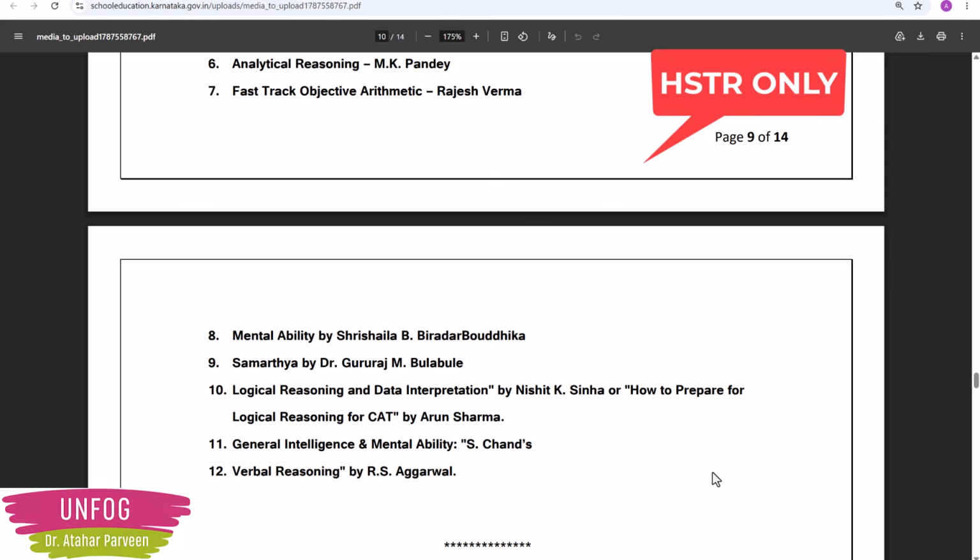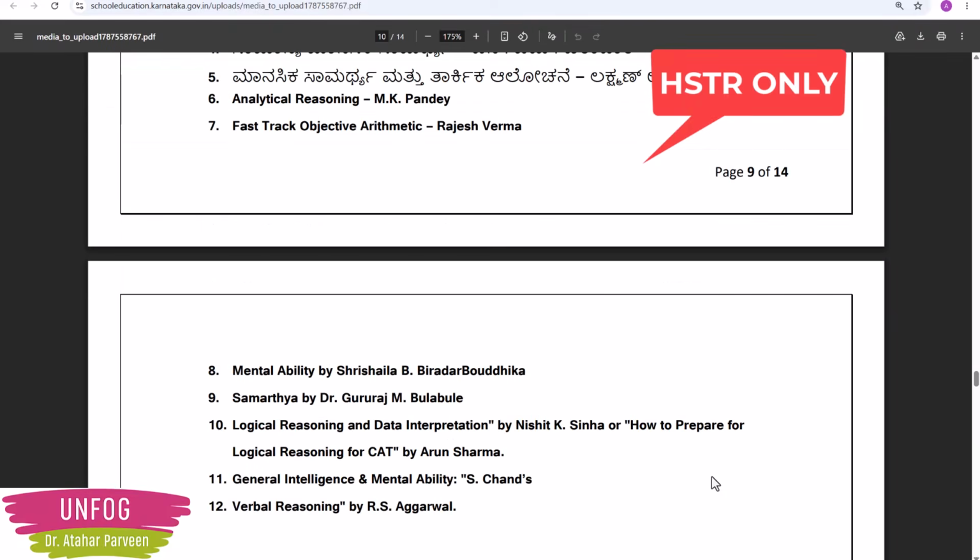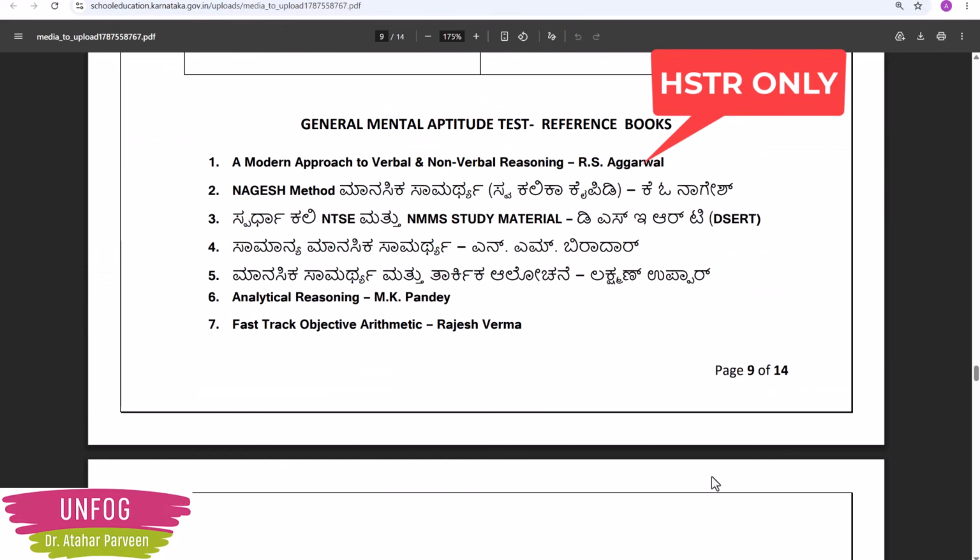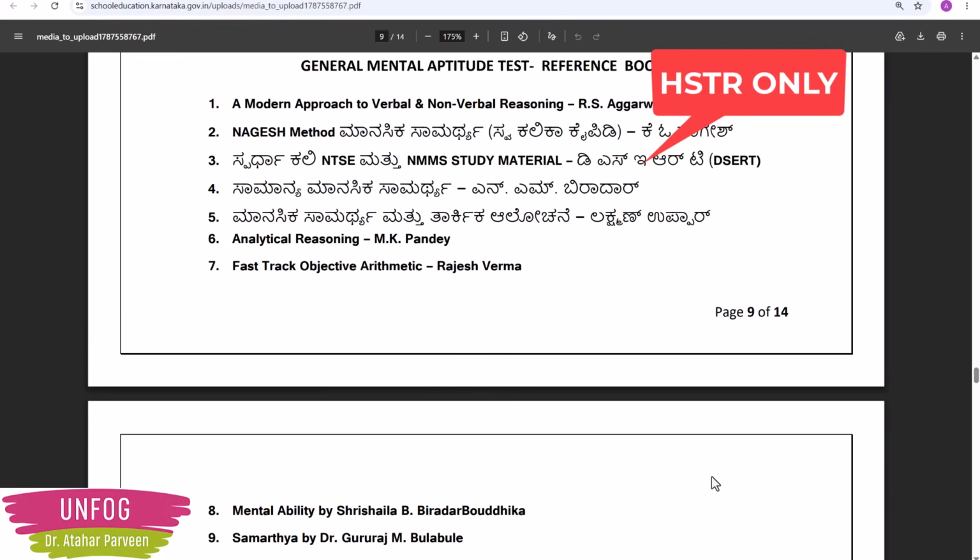And then they have given logical reasoning books and one is also related to how to prepare for logical reasoning for CAT by Varun Sharma, and mental ability and general intelligence by S. Chand and verbal reasoning by R.S. Agarwal. So this is also a long list of books only. You don't need to get scared by seeing this list. You can go for any one freely available resource which will help you in mental aptitude also. Okay.